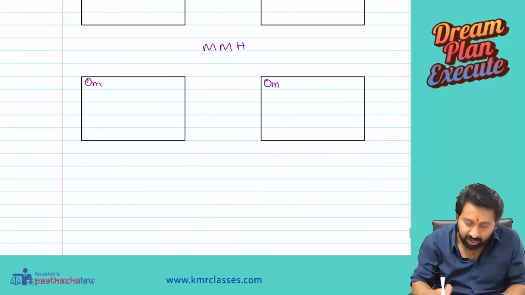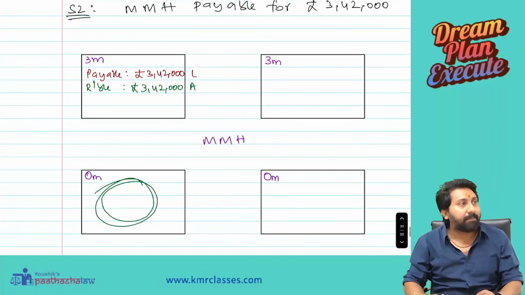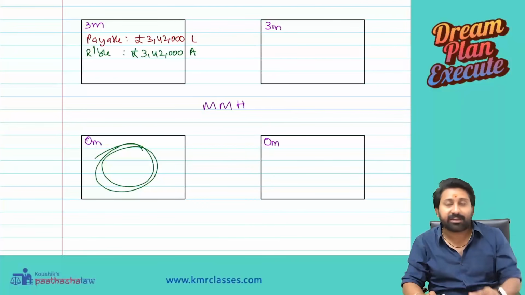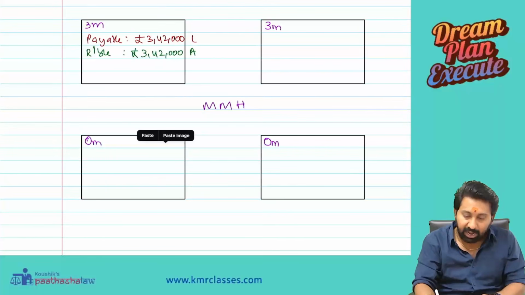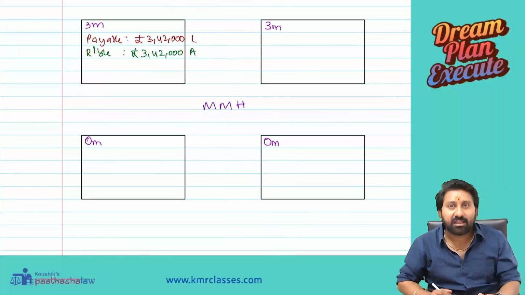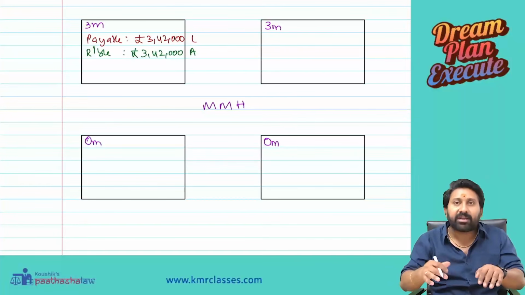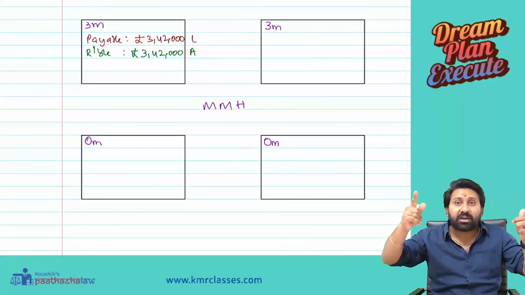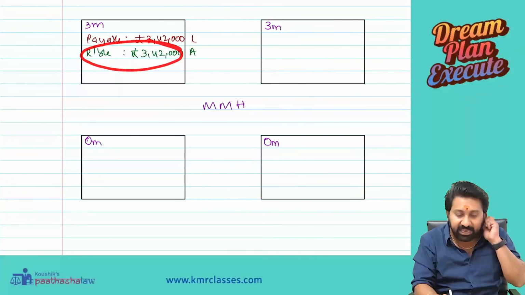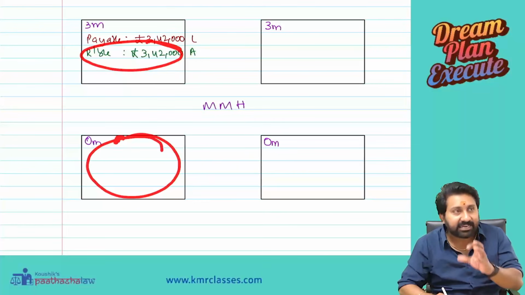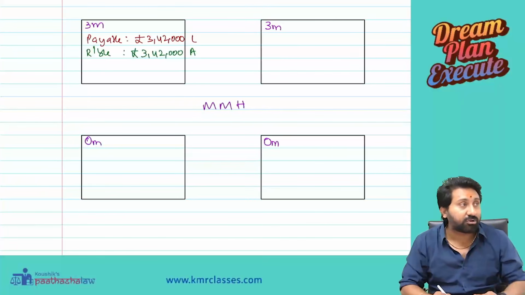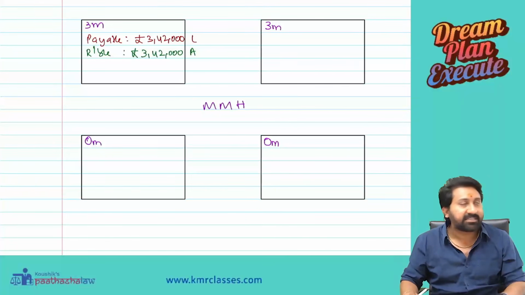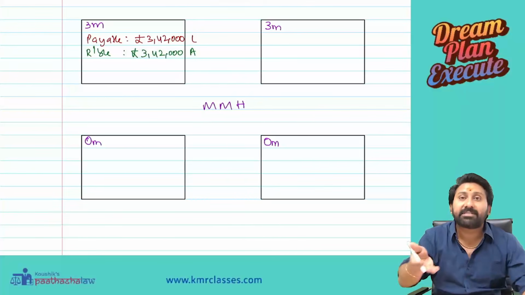Means I need to have a receivable here. Do I need to create an asset or a liability? Asset. Only an asset will mature to 3,42,000. I repeat one more time: I need to have a receivable of 3,42,000 at maturity. To become a receivable, today I need to create an asset or liability? Asset. The asset value of 3,42,000 pounds, less the interest, how much is it? Present value.